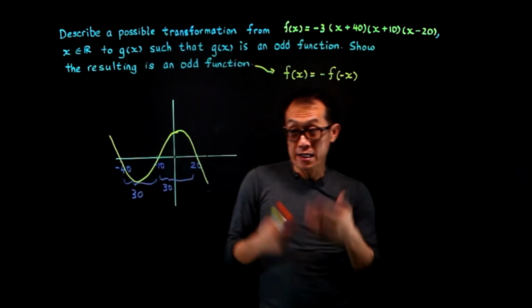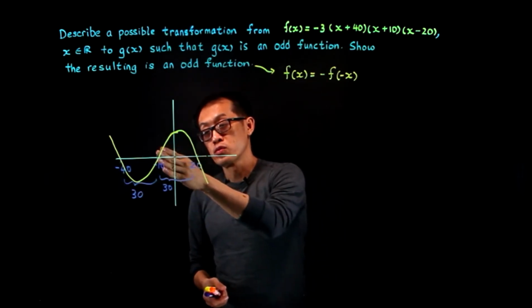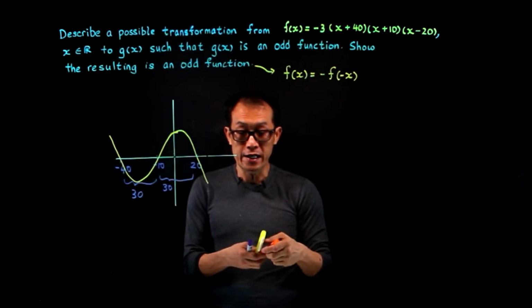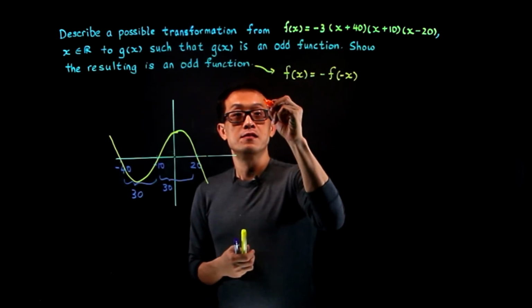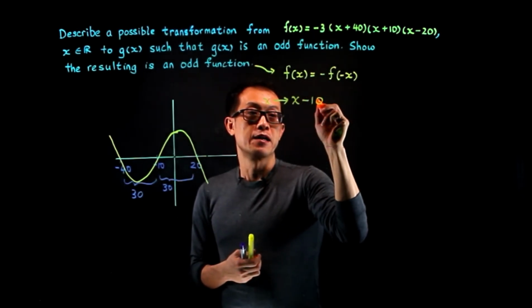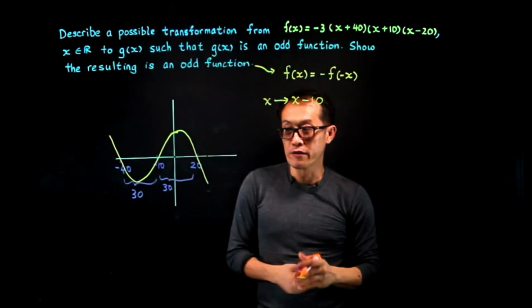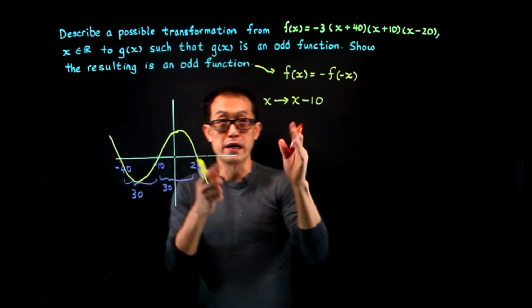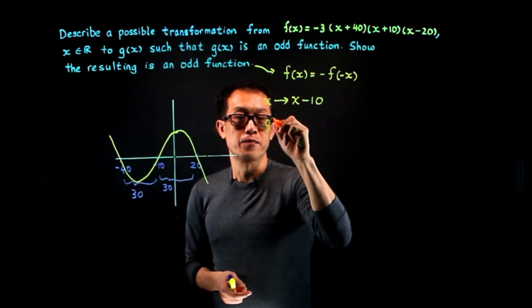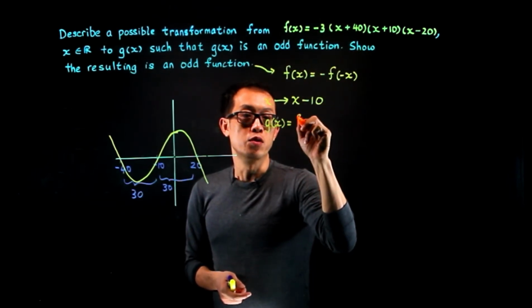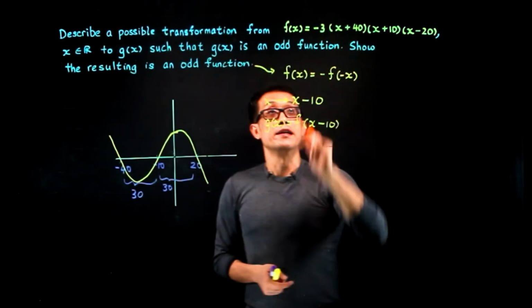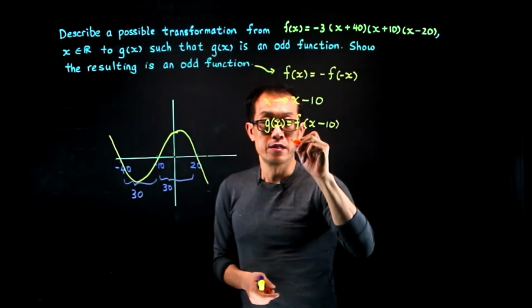Now let's test that out. If we move the graph to the right by 10, that means you are doing a transformation of x to x minus 10. It's always counterintuitive: we are shifting the graph to the right, so it's minus. So let's put g of x equals f of x minus 10. Let's put x minus 10 into the given equation.